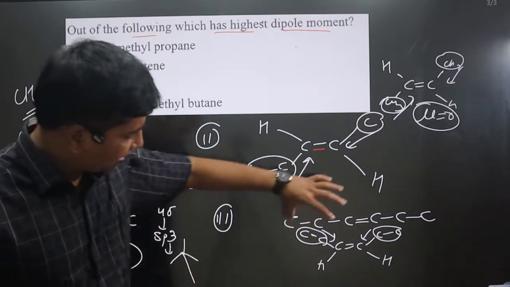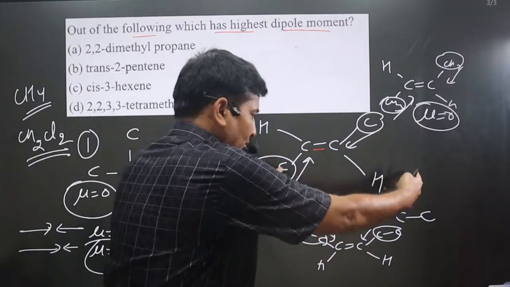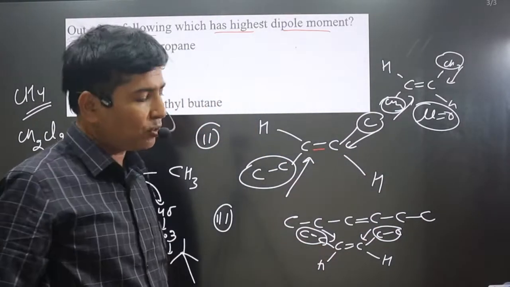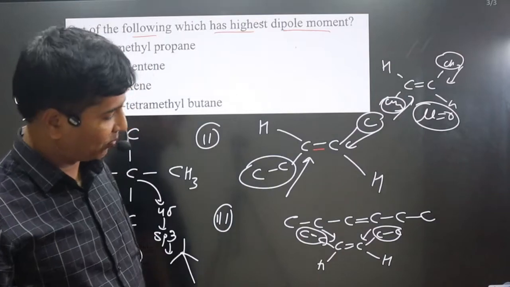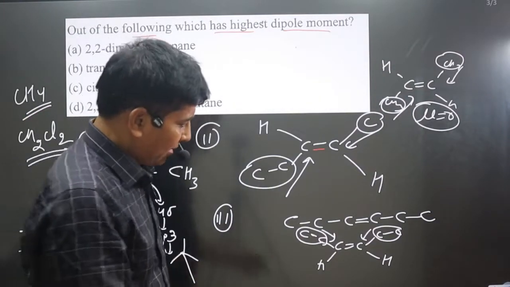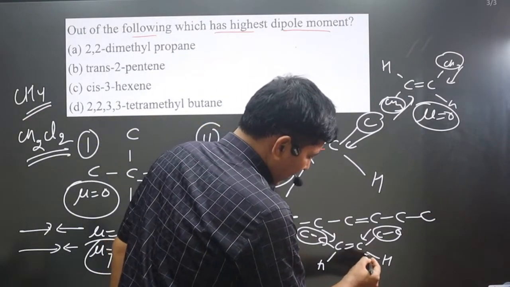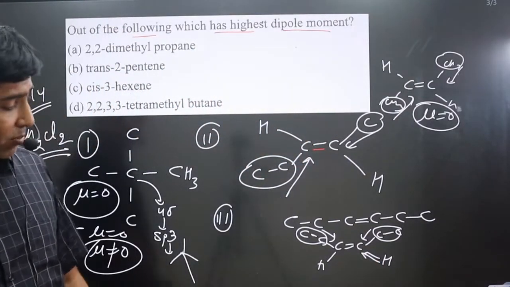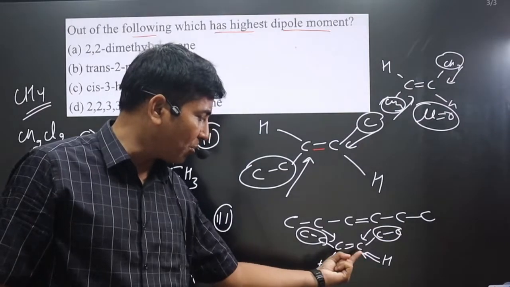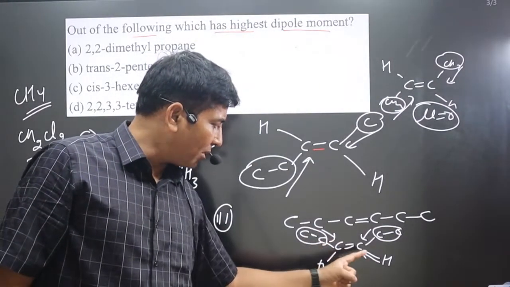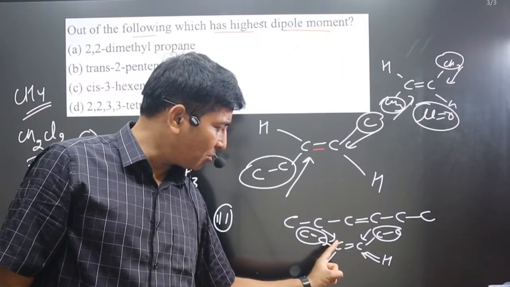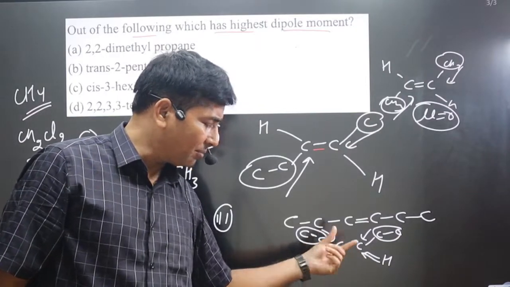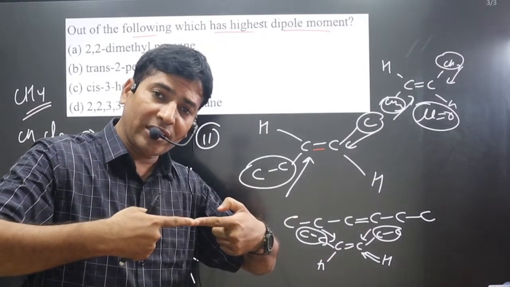So in this case these arrows are coming like this, so the dipole moment will be there. Even if you say, sir, this is hydrogen, carbon is more electronegative than hydrogen, so this dipole moment will be coming. This arrow mark is coming from this side, this arrow mark is coming from this side, they will be coming opposite to each other, they can cancel out.